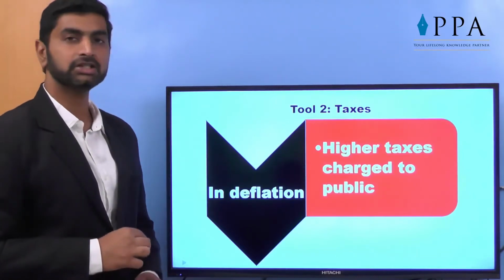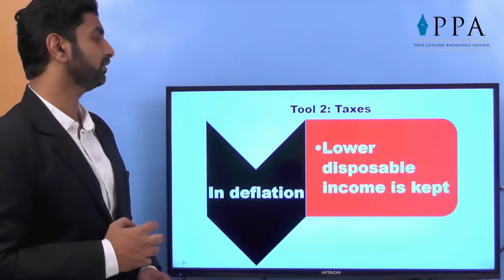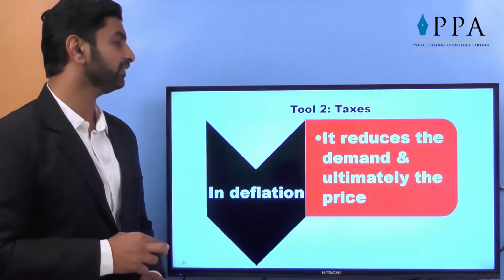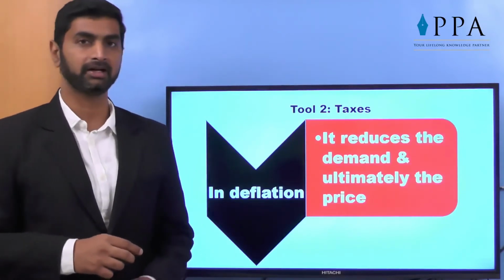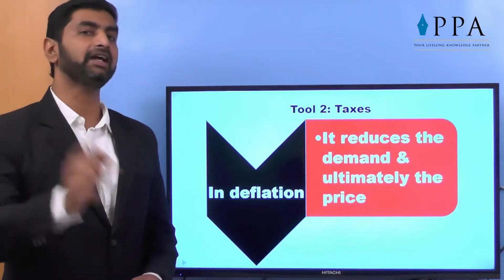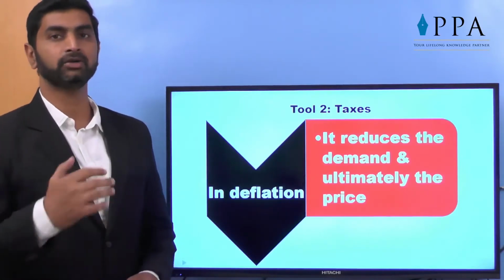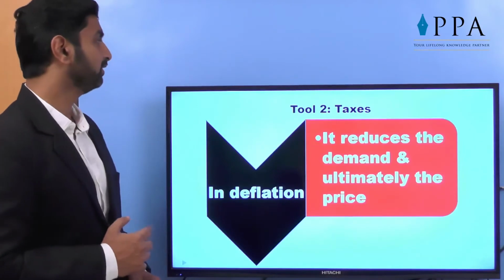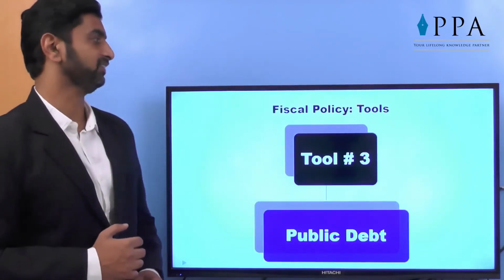Higher taxes are charged to general public, again disposable income is reduced and it reduces the demand and ultimately the prices in the market. So government uses tax as a direct tool to increase the supply of money or reduce the supply of money in the market. So that is the tool number 2, taxes.